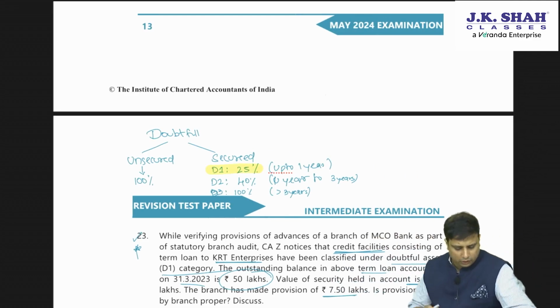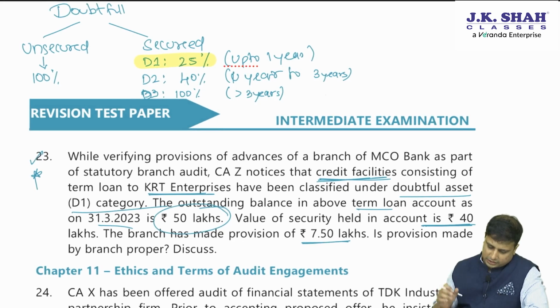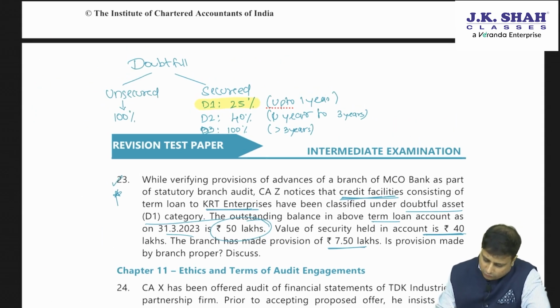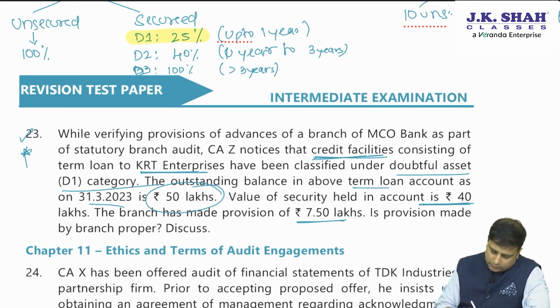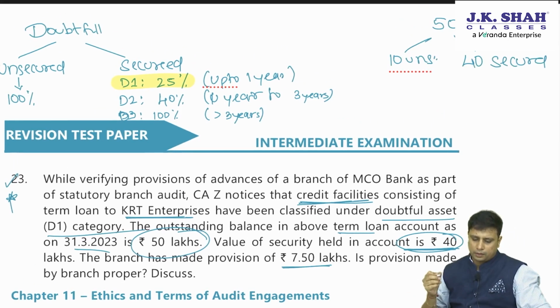D1. Now, out of this, if you see, the total borrowings was of 50 lakhs. But however, they had security for around 40 lakhs. So, out of 50 lakhs, 40 lakhs is secured, 10 lakhs is unsecured. Security is 40 lakhs. Now, how do we make a provision?